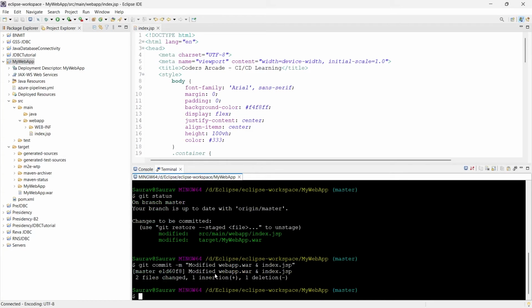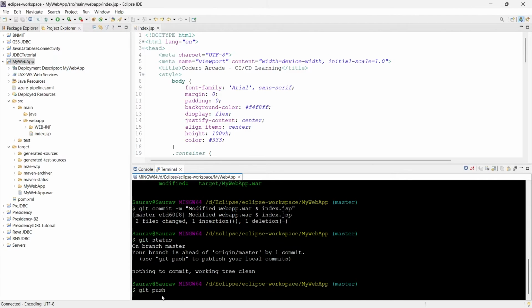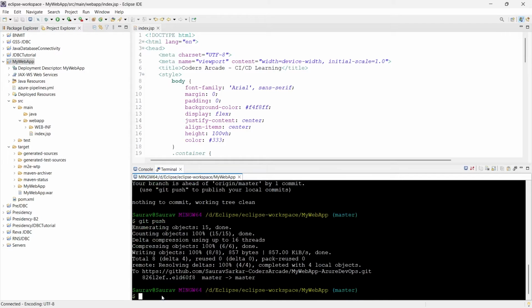Okay, press enter. All good. Now I'll say git status. My branch is ahead of origin master, so what I'll do, I'll just say git push. Okay, got it. I'll clear the screen.